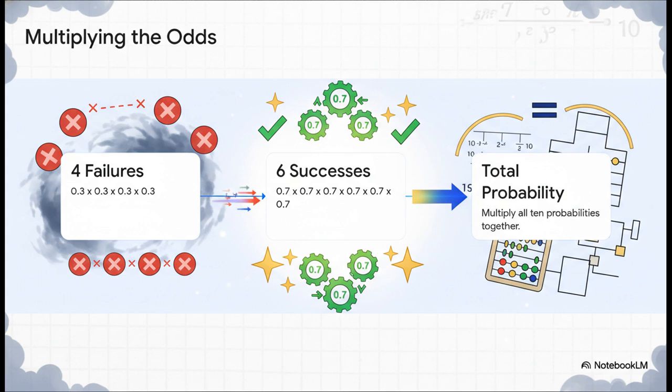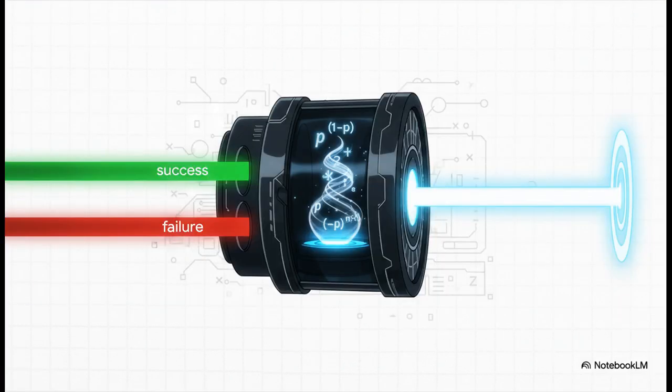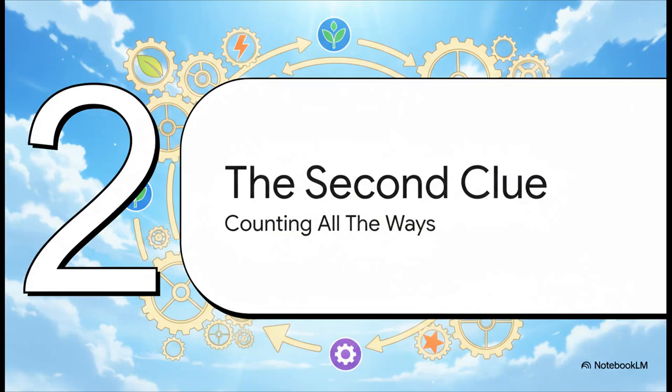We take that 30% chance of failure, that's 0.3 for the first company, times 0.3 for the second, and so on for all 4 failures. Then we do the exact same thing for the 6 successes, each one having a 70% chance of making it, so 0.7. And what's cool is we can turn this whole process into a neat little formula. To find the probability of any one specific sequence, you take the probability of success, let's call it P, and raise it to the power of how many successes you have, K. Then you multiply that by the probability of failure, which is just 1 minus P, raised to the power of the number of failures.